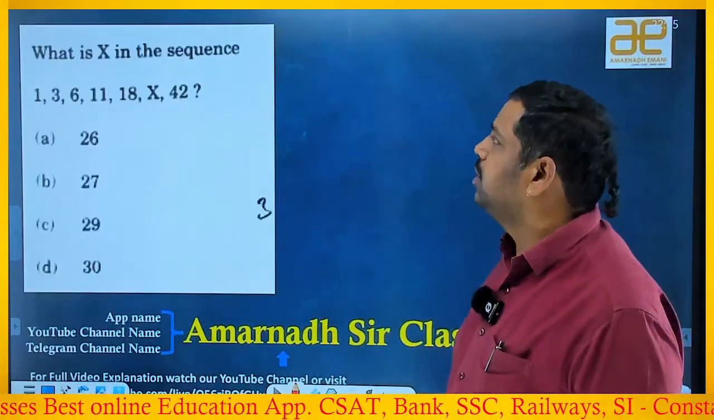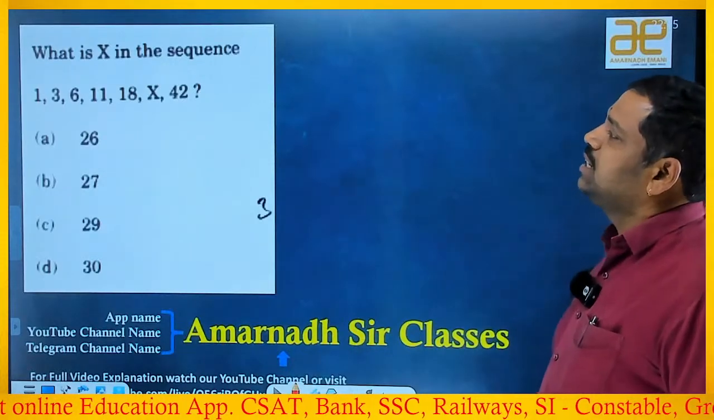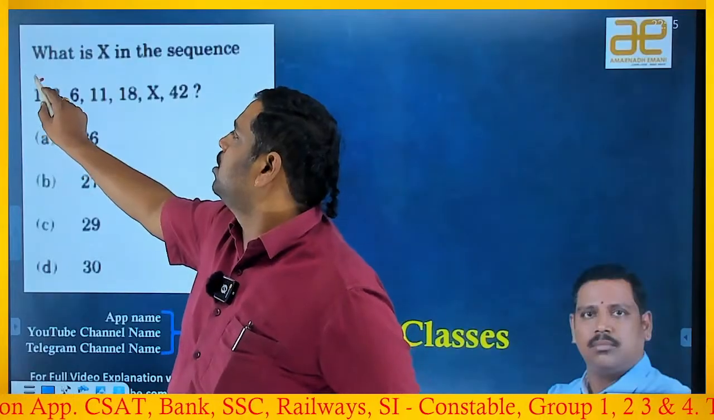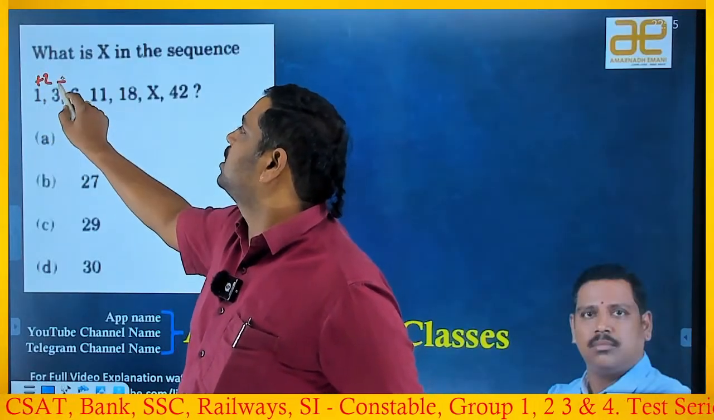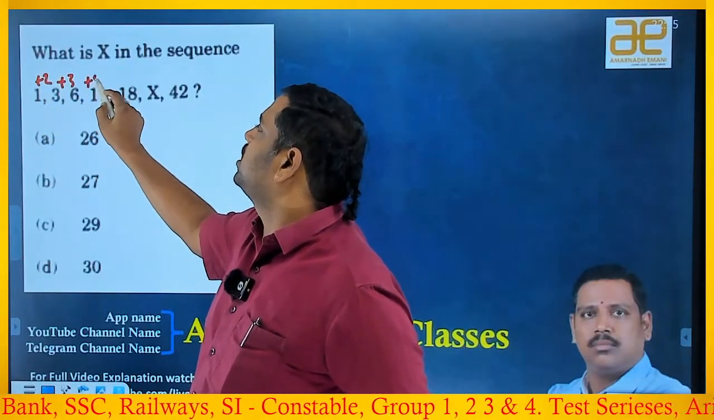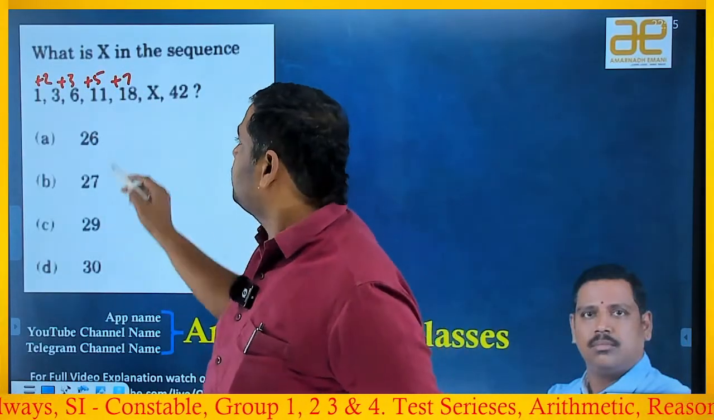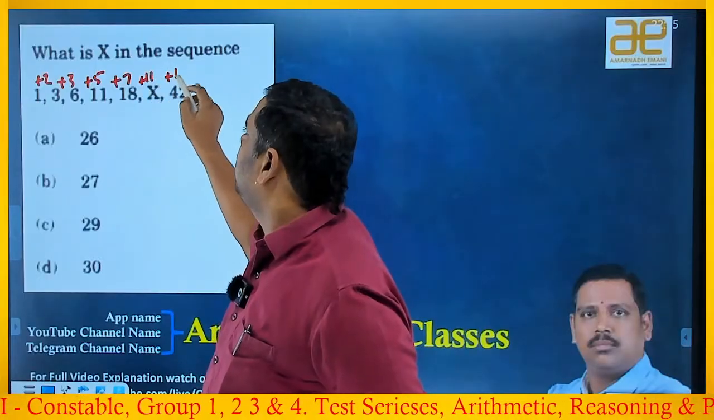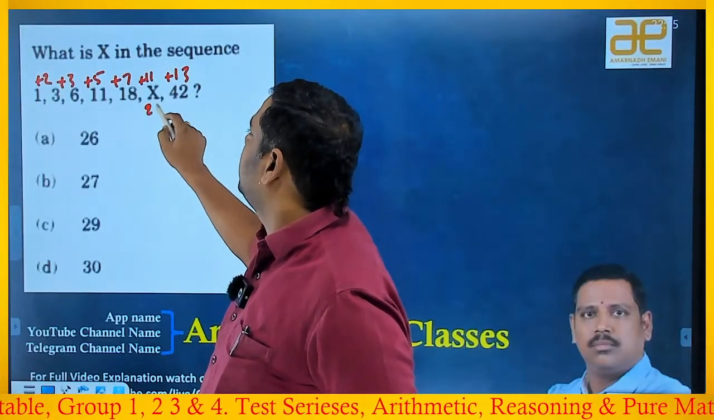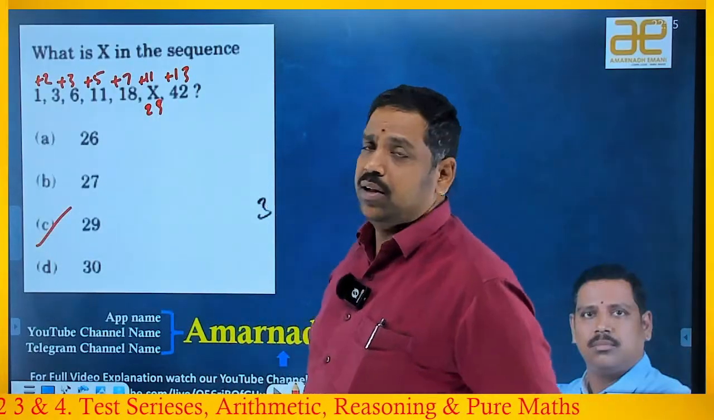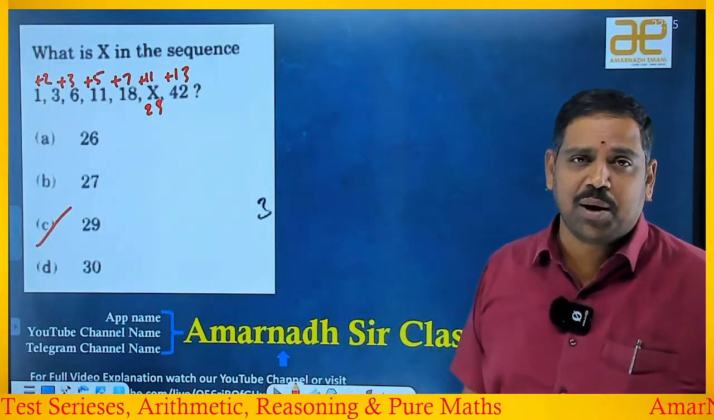Let's see the next beautiful one. What is X in the sequence? It's a funny question if you observe. Easiest question in the paper. 1 to 3 plus 2. 3 to 6 plus 3. 6 to 11 plus 5. 11 to 18 plus 7. 2, 3, 5, 7 are prime numbers. So the next prime number is 11 and the next one should be 13, right? 18 plus 11 is 29, plus 13 is 42, satisfied. So the answer is 29. Okay. So it is the easiest question in the paper, right?